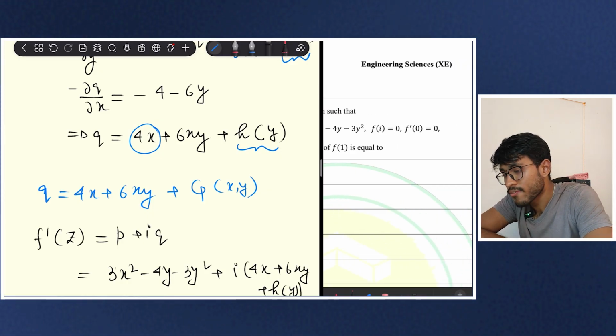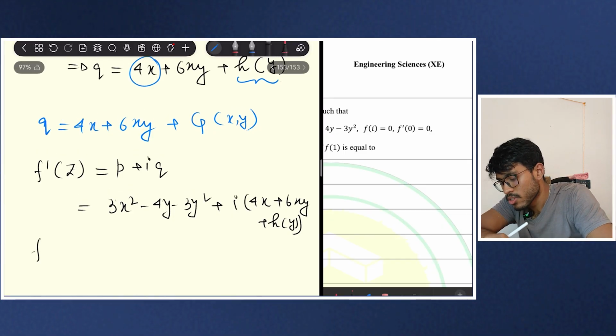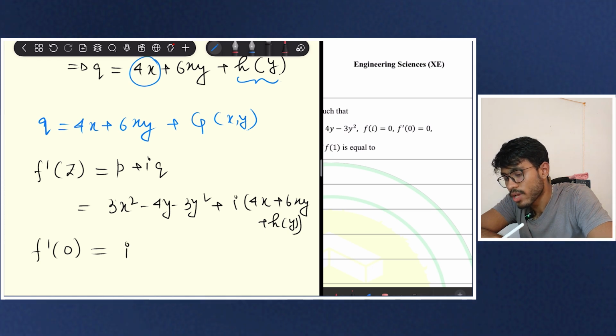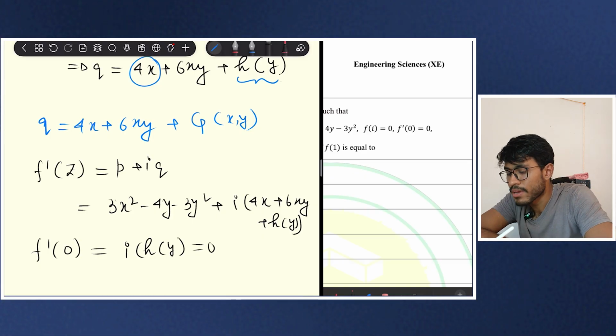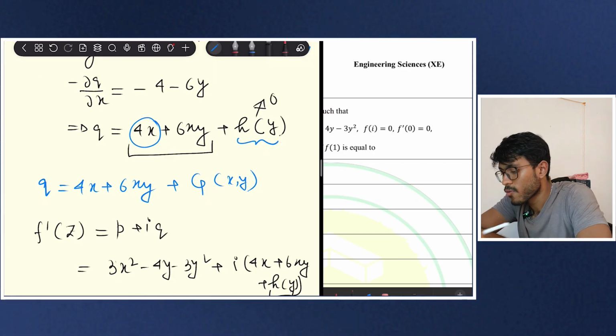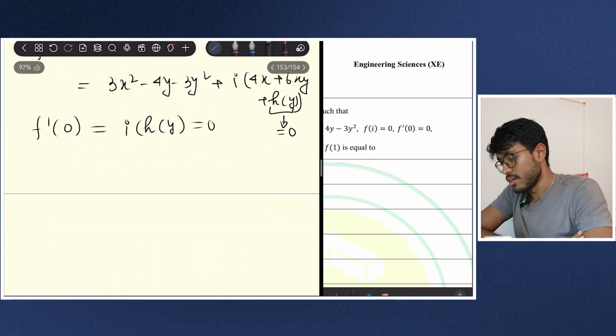Now f dash of 0 is equal to 0. So everything will be 0, and only h of y, which I don't know, will be 0. That means h of y is equal to 0 and my q is equal to 4x plus 6xy. So that's why f dash 0 was given.